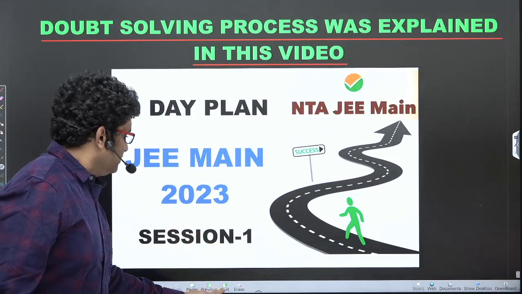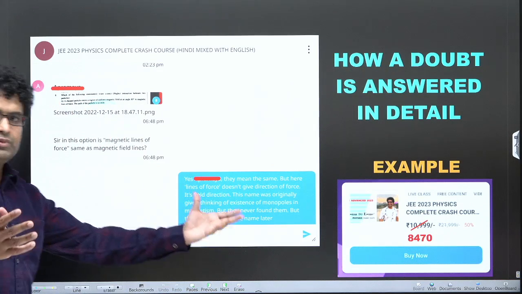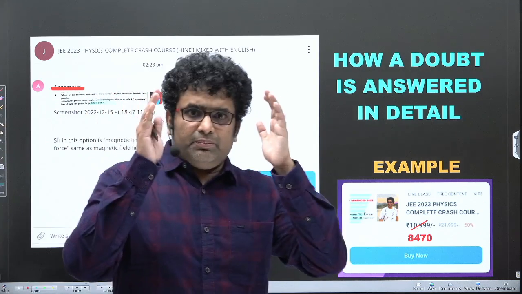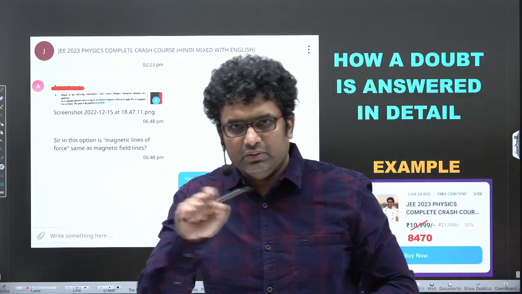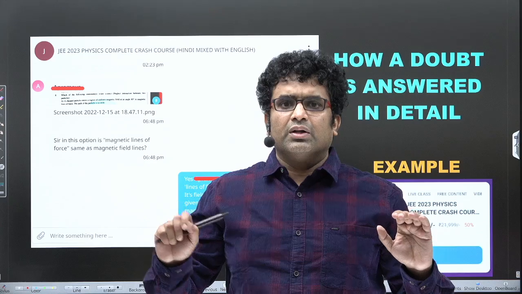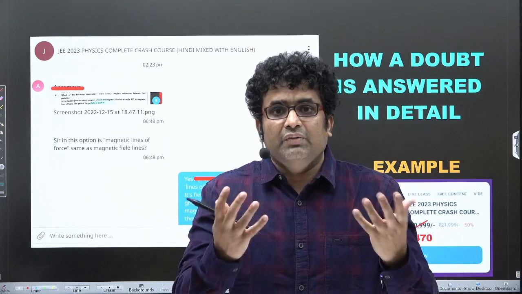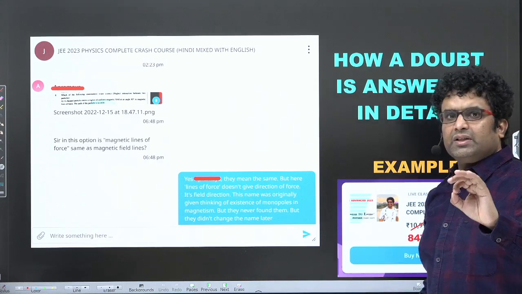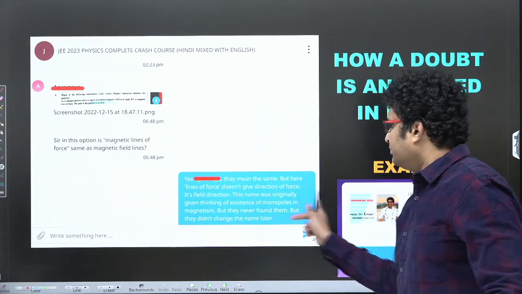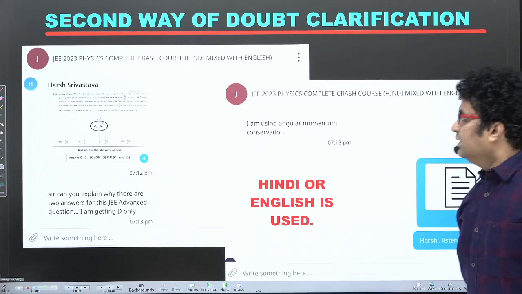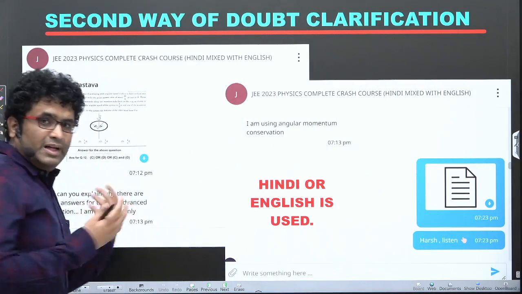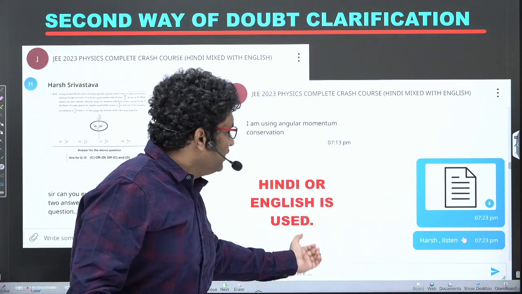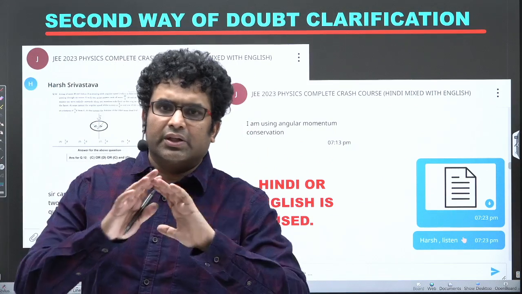In the Doubts app, there are 3 forms of answering a doubt. Any doubt, you are encouraged to post first of all a picture of the question and also your attempt. If you have attempted it and you got it wrong, that wrong attempt is very important for me to understand where you have gone wrong. So you post a picture and then there are 3 ways of answering. If it is a theoretical question, I'll just type. The second one is if I have to explain a bit, whether it is English or Hindi, depending on what language you are using, I'll send an audio file. You'll listen to it and it will be over.